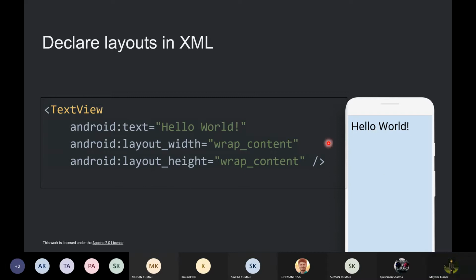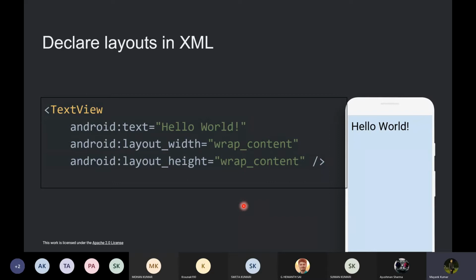Means the size of the element will be the same as the content that is inside it. If we are inserting a larger text, then its width will increase automatically, and if we are incorporating a large amount of text, then its height will be automatically increased. So it takes care of that.